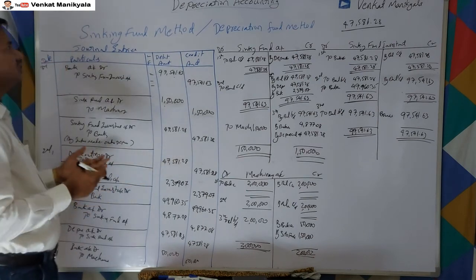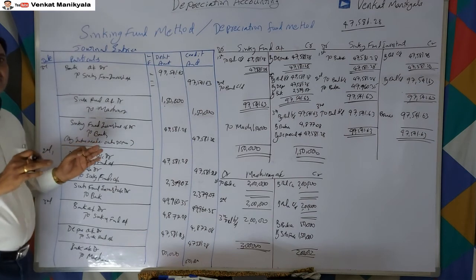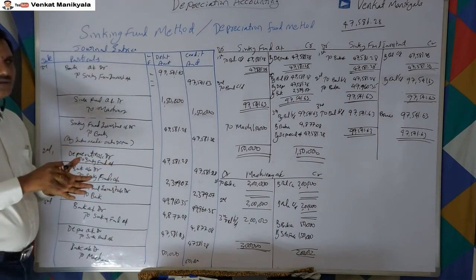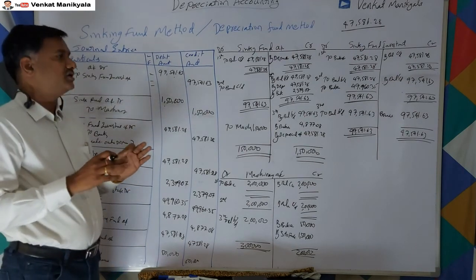So this is the sinking fund method of accounting. That's very simple. We have discussed from formula to solution. I hope everyone understood.